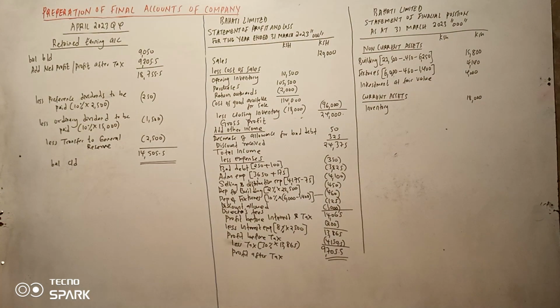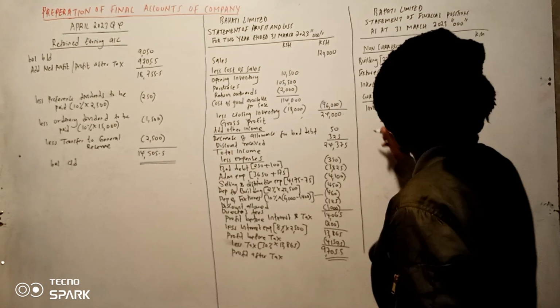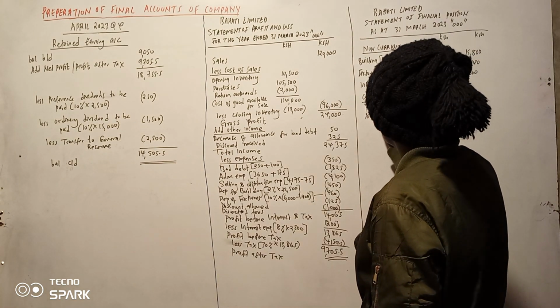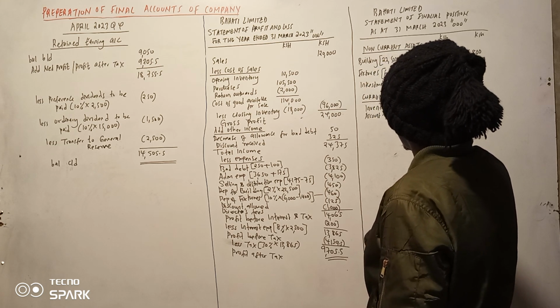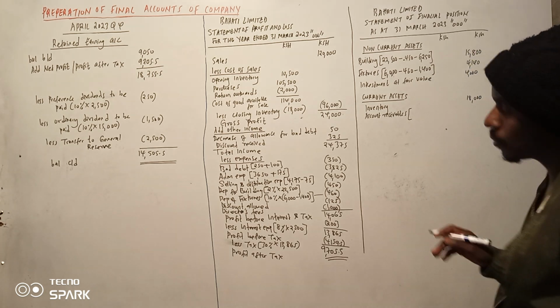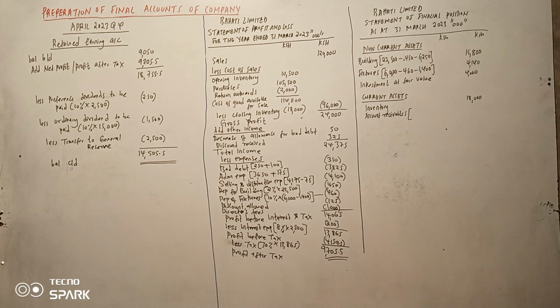Haya, tukitoka kwa inventory tunaenda kwa receivables, account receivables. Na kumbuka account receivables huko juu ilikuwa ngapi? Ilikuwa ni 8250 if I'm not wrong.